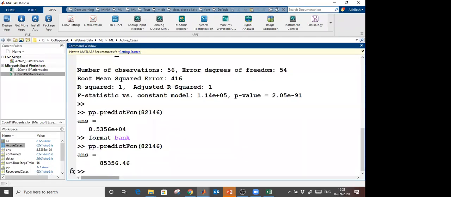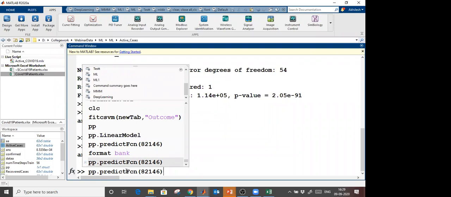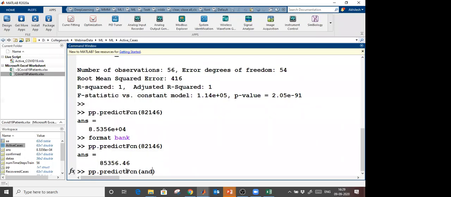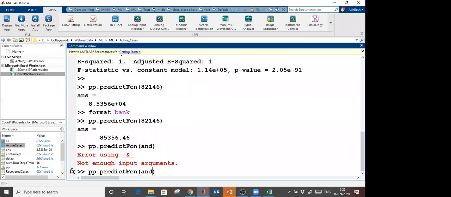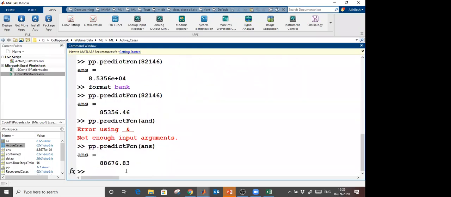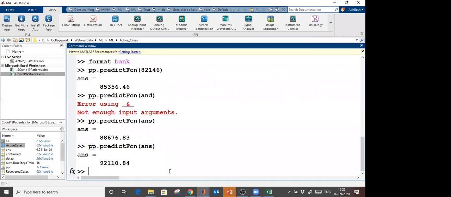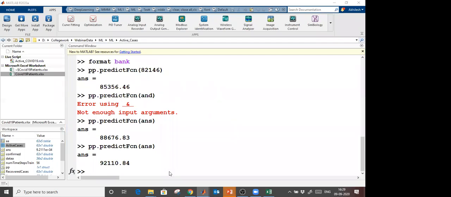So it is predicting what was the COVID-19 patient data on 27th of May. And again, if I provide this answer, it will predict for 28th of May. Sorry, answer, because it is saved in answer. So this is of 28th of May. I want to predict what will be on 29th. Again, I will provide this one. This will become input, right? So it will predict for the 30th of May. Like this. So now you can see that a forecasting model is created, right?